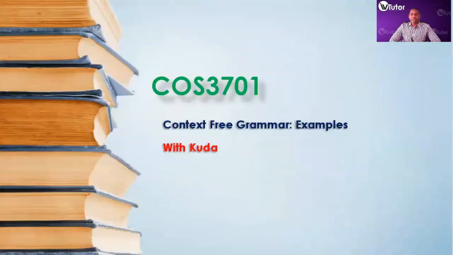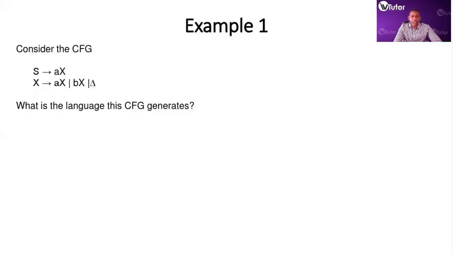So in the previous video, we were looking at an introductory concept to context-free languages, what they are, how they are defined, and what they constitute of. So let's look at some examples with questions from the prescribed textbook. So they say consider the following CFG. What is the language generated by this context-free grammar?